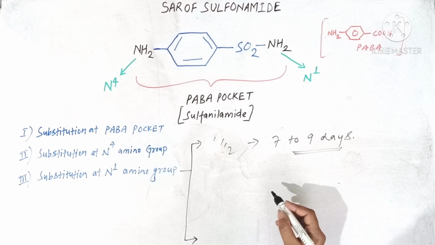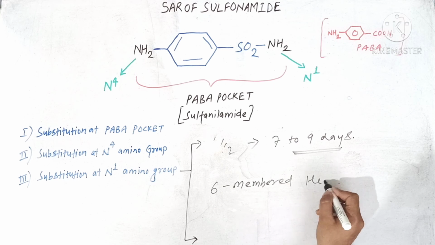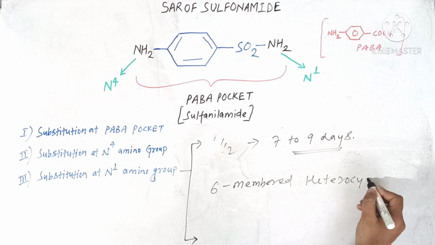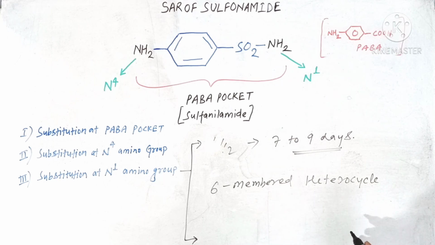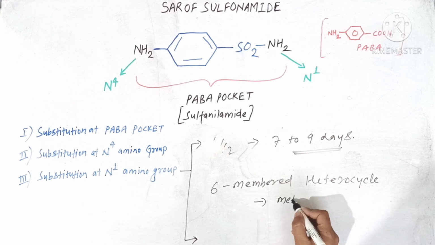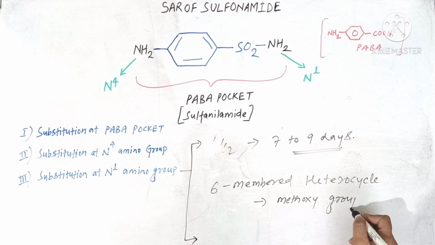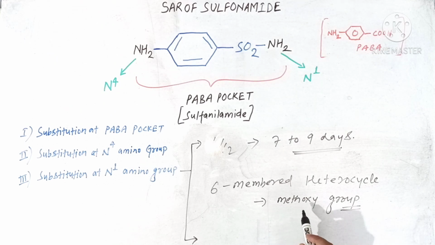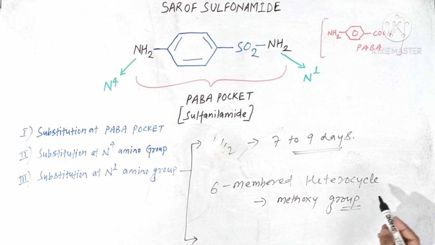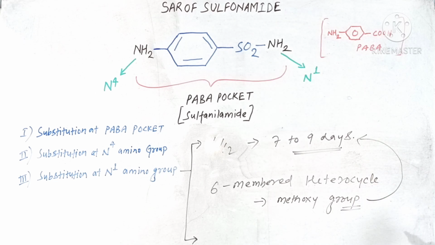Because these sulfonamides have a 6-membered heterocyclic nucleus which is electron withdrawing in nature, but this heterocyclic nucleus also has a methoxy group in its structure. So this methoxy group provides higher lipophilicity to this drug, that's why their half-life becomes 7 to 9 days.